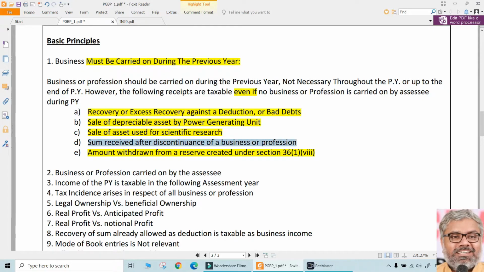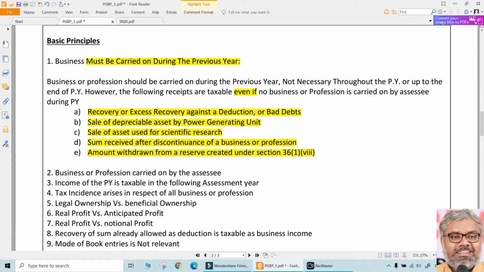Of course, if a sum is received after the discontinuance of a business or profession, that would also be taxable. It is not necessary that all the payments will be received while the business is in continuation. Let us say that prior to the previous year, the assessee discontinued the business. Still he has a lot of money to receive, but he did not account for it. After the discontinuance of business, he received something.